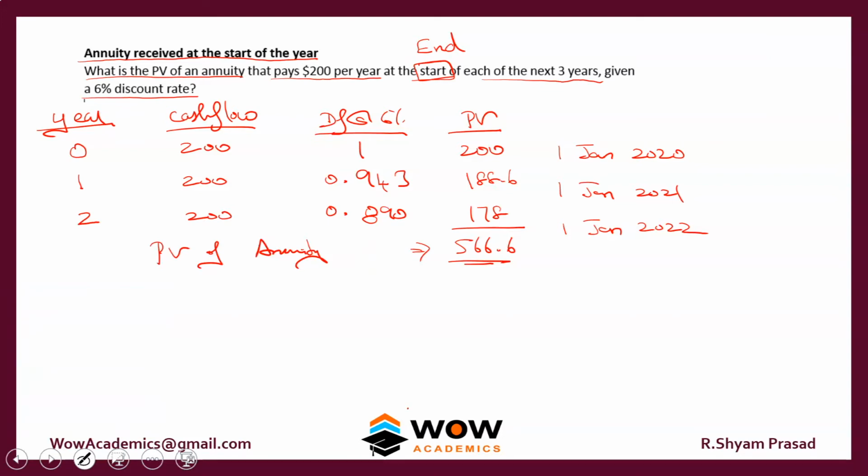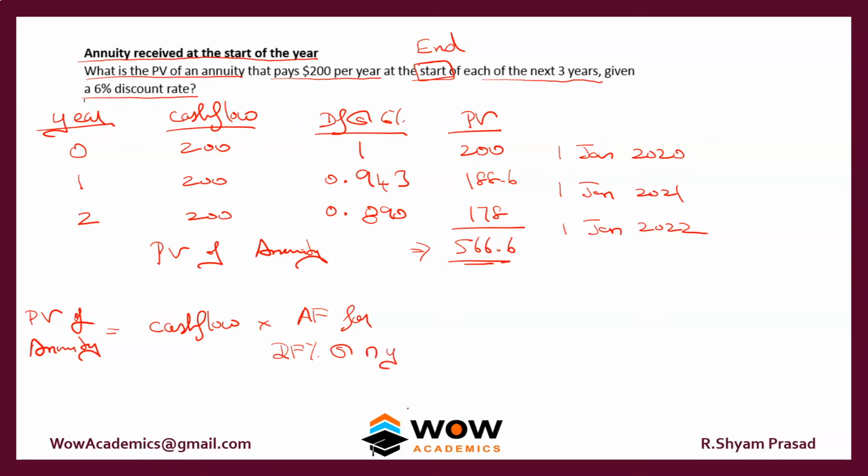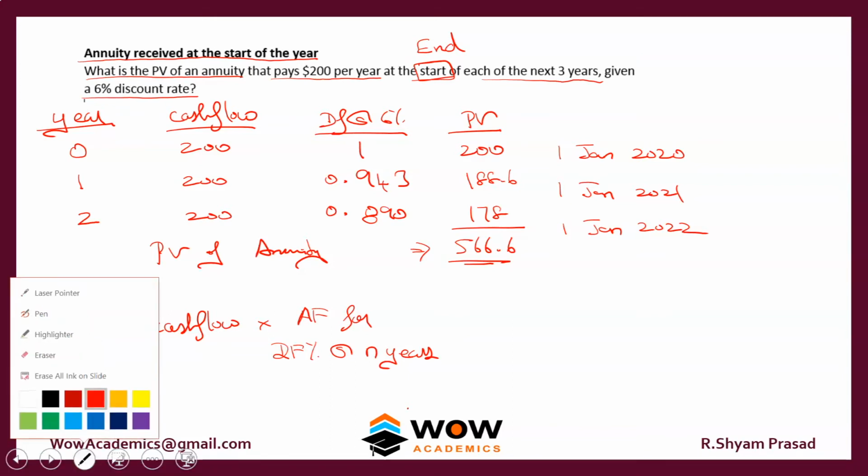We have got this number. So can we do a shorter approach and find it out? Yes, we can. Present value of annuity: we'll find the cash flow multiplied by the annuity factor for the discount percentage at n years. So we'll take this as a concept and then do it. But when we do this, we won't get the answer. Why? Because this was used when the cash flow is received at the end of the year. When you receive at the beginning of the year, the formula changes.